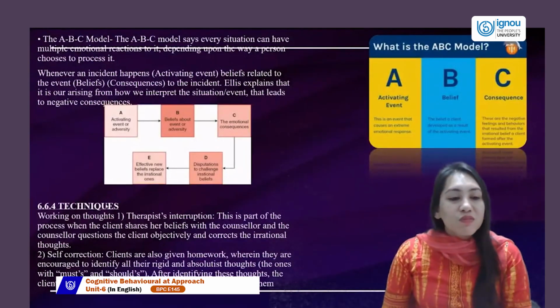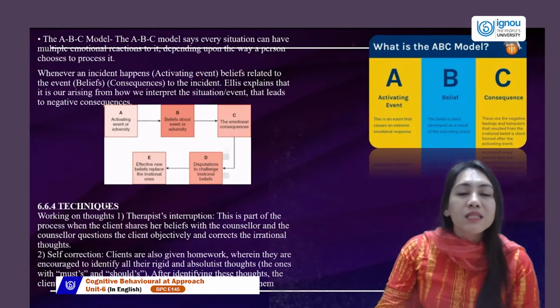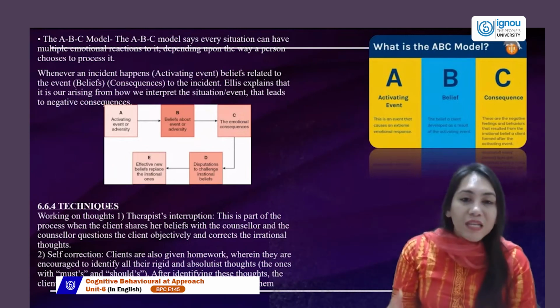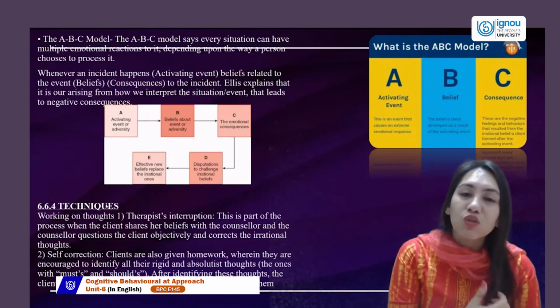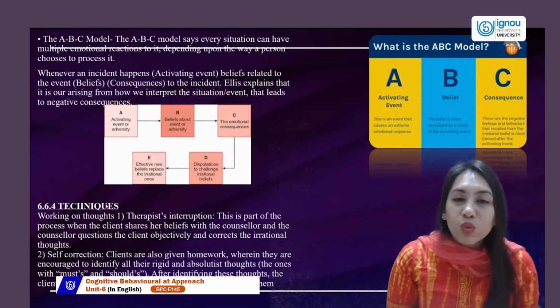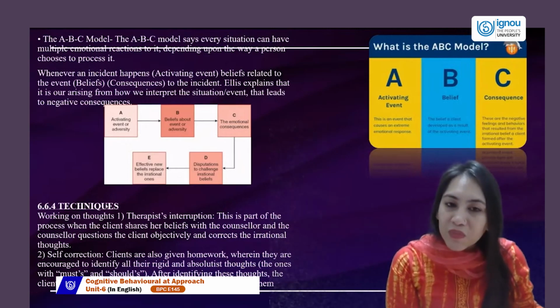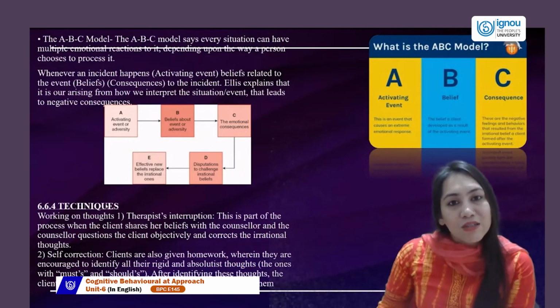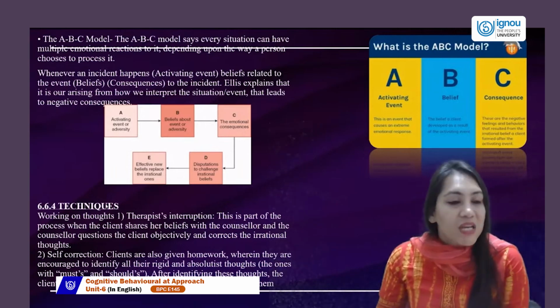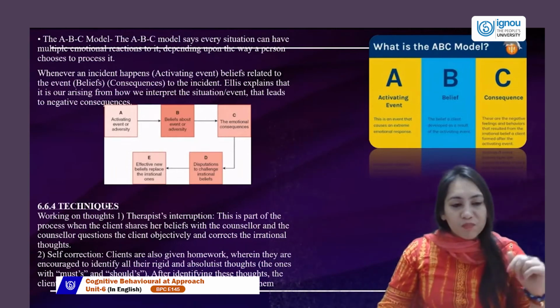So this happens in terms of this model, and then we start once the client realizes that this belief was not always unworthy, it was not always unwanted. It was something which was very normal in the beginning. Events like this have led to developing a belief like that. So then starts the self-correction.